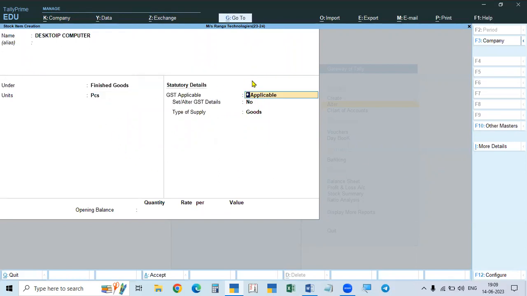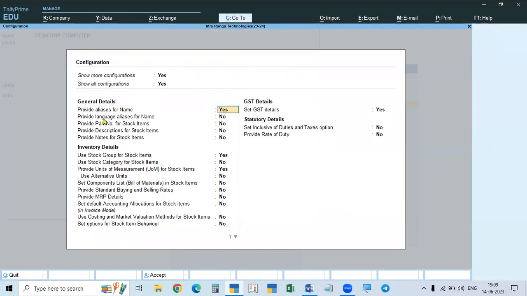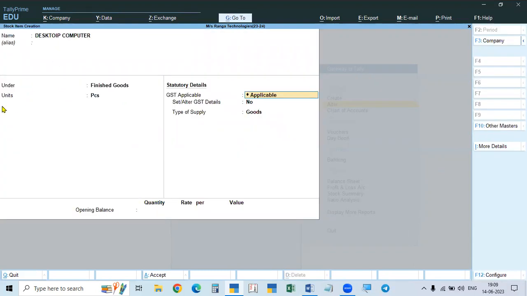Now our directory is going here. But in this place, we have to give the bill of material. We have to create that. So what is the option for this? We have to go to F12 here only in the finished product. After the units, that option for the bill of material will come. But here it's not available.